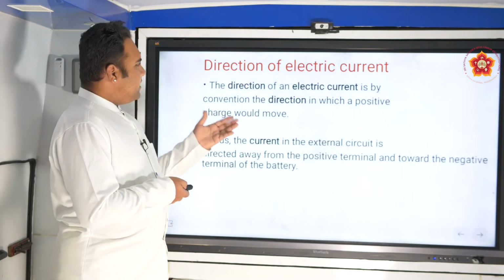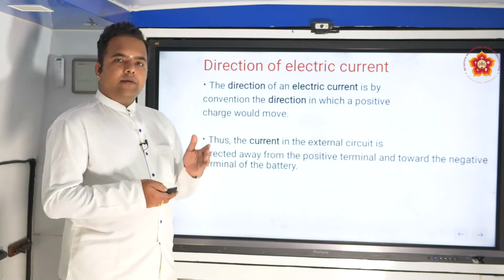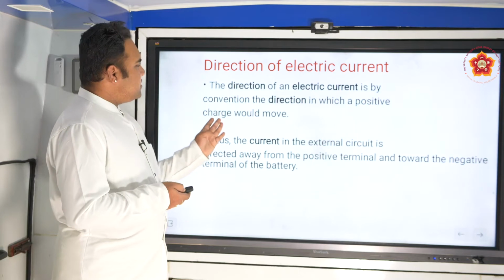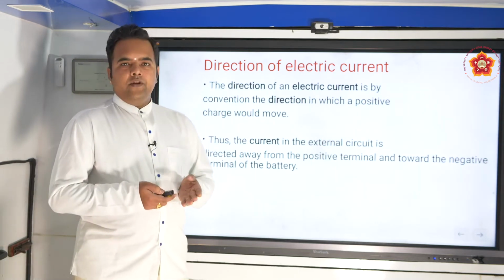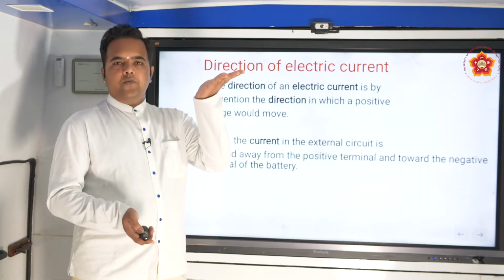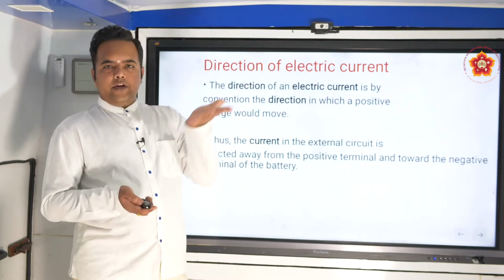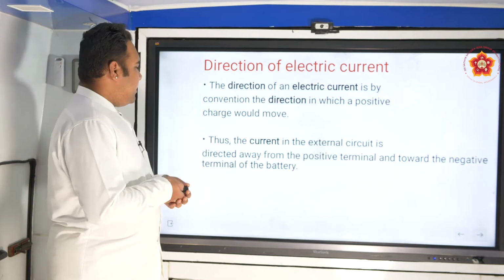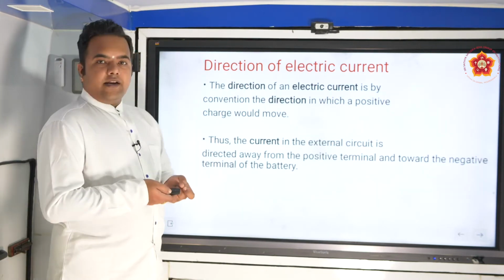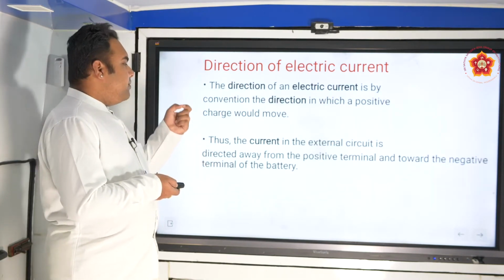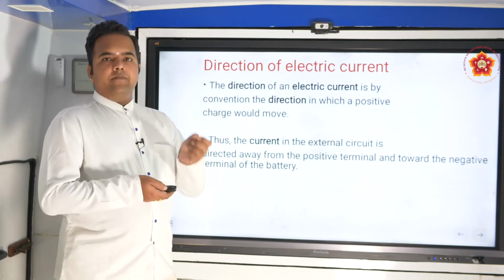The direction of the electric current is by convention. So what do we say by convention? The direction in which a positive charge would move. Whenever there is a high potential and a low potential, the difference causes the charges to flow from high to low. Thus the current in the external circuit moves from the positive towards the negative terminal.